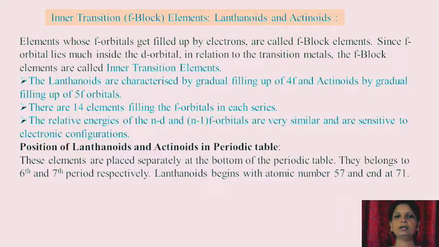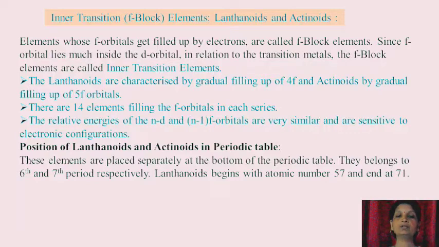Elements whose f orbital get filled by electrons are called f block elements. Since f orbital lies much inside the d orbital in relation to transition metal, the f block elements are also termed as inner transition elements. The lanthanides are characterized by gradual filling up of 4f orbital, and actinides are characterized by gradual filling up of 5f orbitals. There are 14 elements filling the f orbital in each series. So therefore each series contains 14 elements.